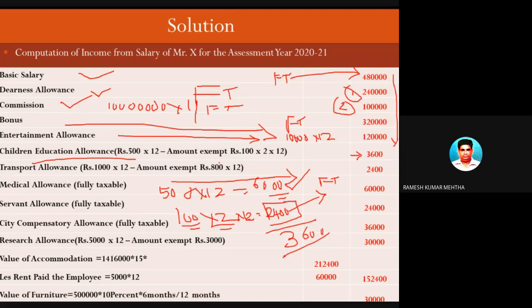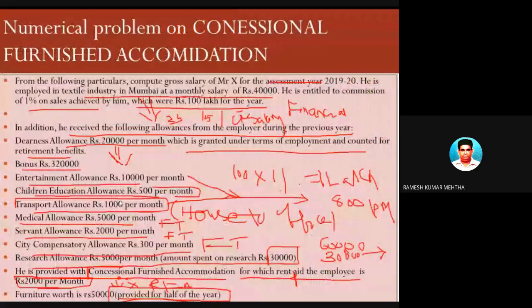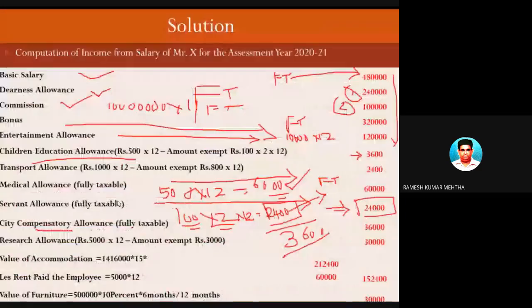Next one is servant allowance. The rule is that the servant allowance provided by the employer to the employee, which forms a part of the salary, is fully taxable, and all the amount of 24,000 is kept under the fully taxable column. City compensatory allowance: I have written here 300 rupees, it's not 300, you can change it to 3,000. So 3,000 into 12. The rule says that city compensatory allowance is fully taxable. So 36,000 is fully taxable.